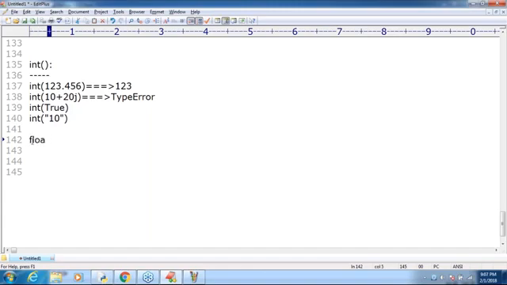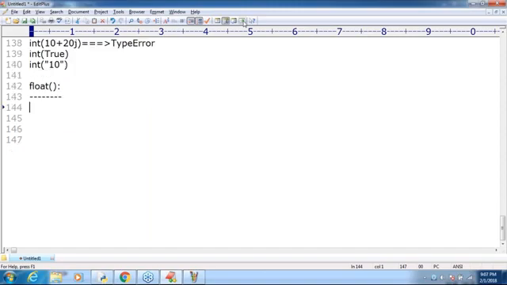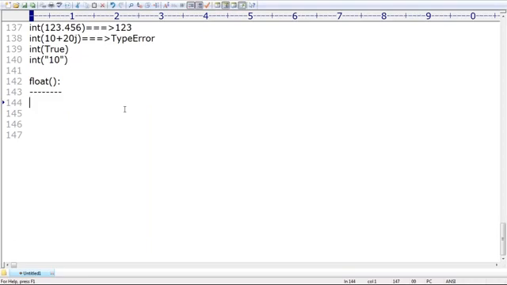This is the first function we have. Now let me go to the second type conversion function. What is the second one? float. Now we are going to discuss float in detail. We can use the float function to convert other type values to float type. float of 10, int to float, is it possible or not? Yes, possible. 10.0 is the answer we are going to get, sir.